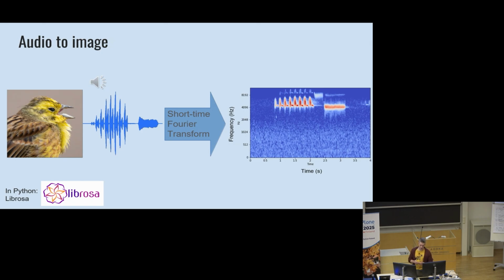And the other reason is that it's actually quite natural to represent audio as an image, because the raw audio signal is very high dimensional. If you use some basic sampling frequency like 48 kilohertz, for example, that means that for each second of the audio, we have 48,000 numbers.